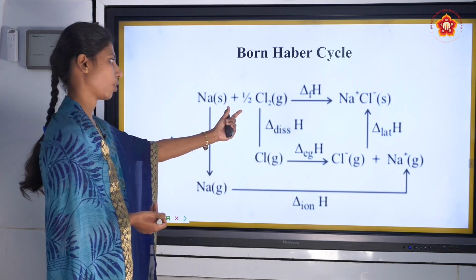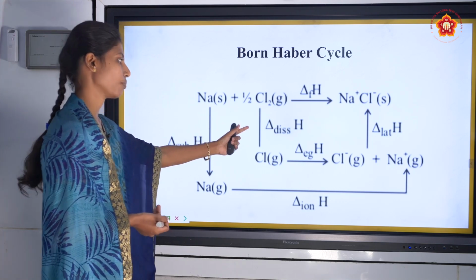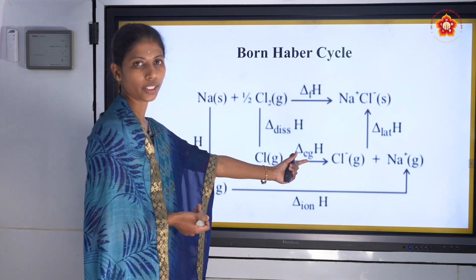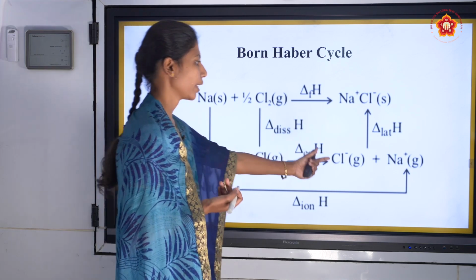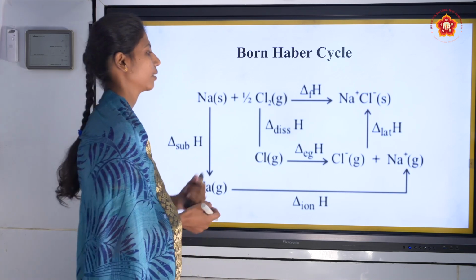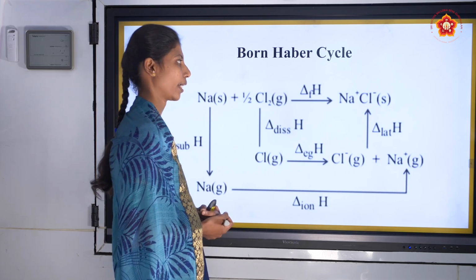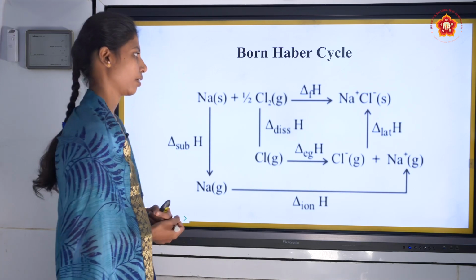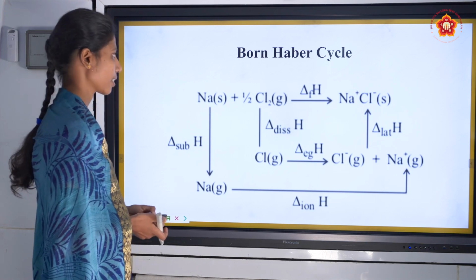The third step is the chlorine molecule converting to chlorine atoms, the dissociation process. The fourth step is the chlorine atom converting to the chloride ion, known as addition of electron. Finally, the fifth step: gaseous sodium positive plus gaseous chlorine negative gives solid Na plus Cl minus, known as lattice energy, lattice enthalpy, or lattice formation. Energy is released in this step of the Born-Haber cycle.